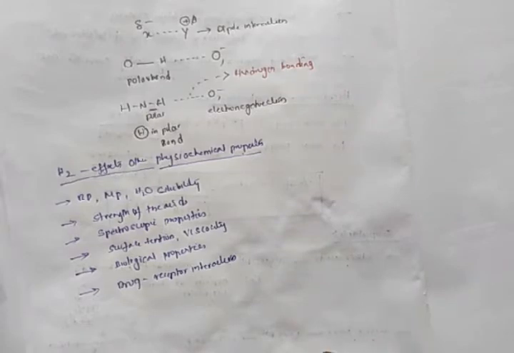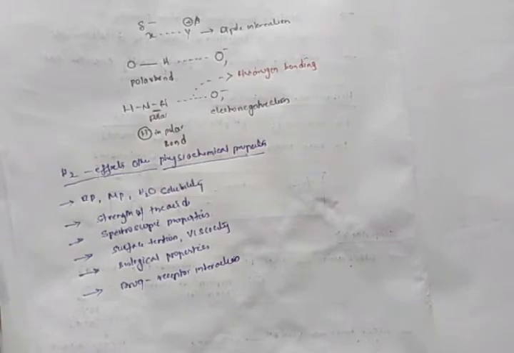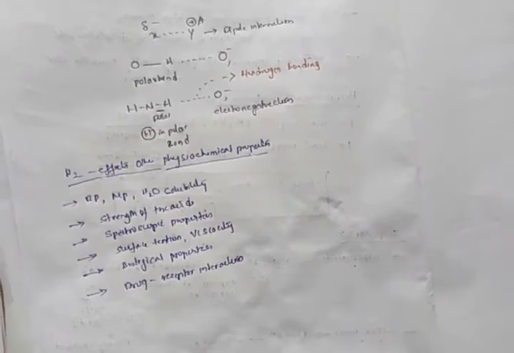So one key point you have to remember is that the molecules, otherwise the compounds, which have a capacity to form hydrogen bonding are water soluble. This is a key point you have to remember. A compound having an ability to form hydrogen bonding is water soluble.